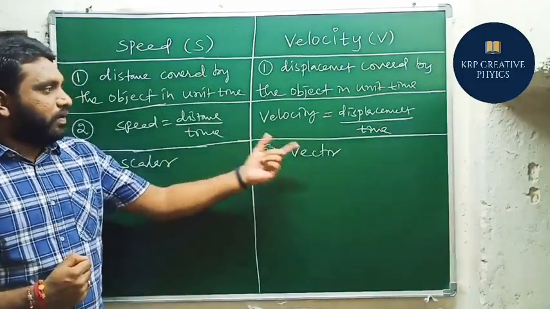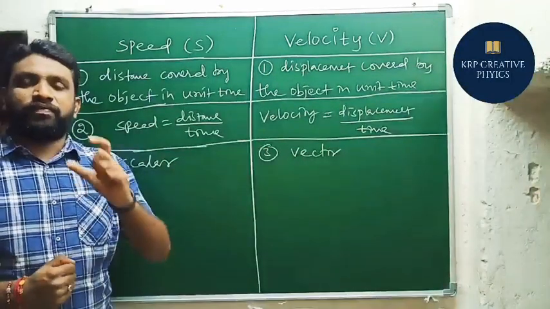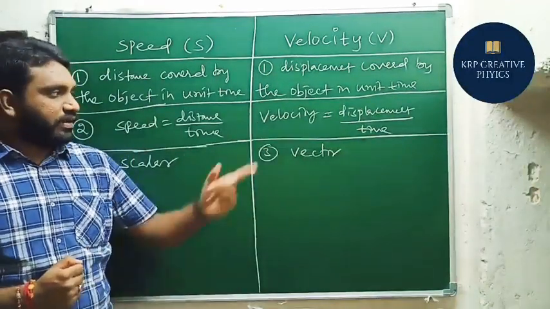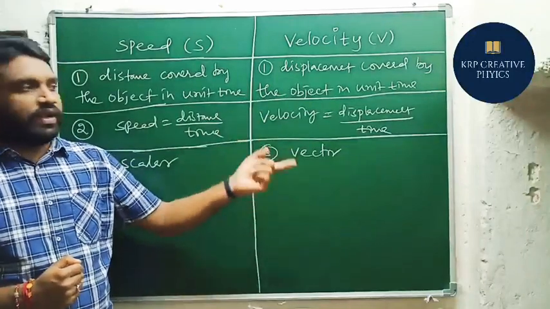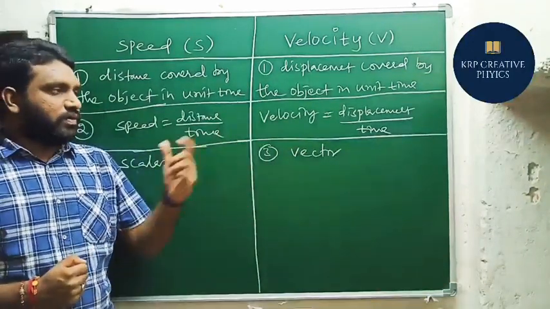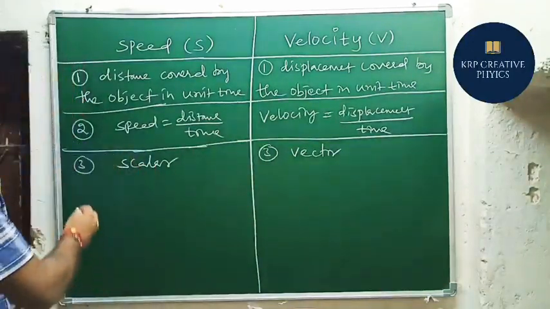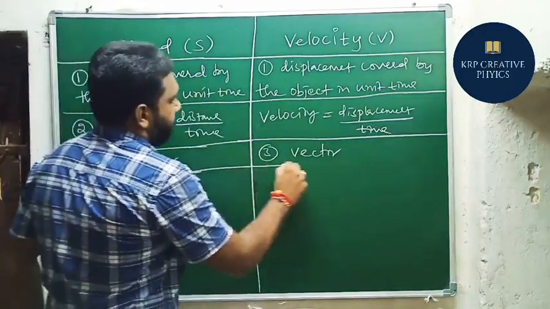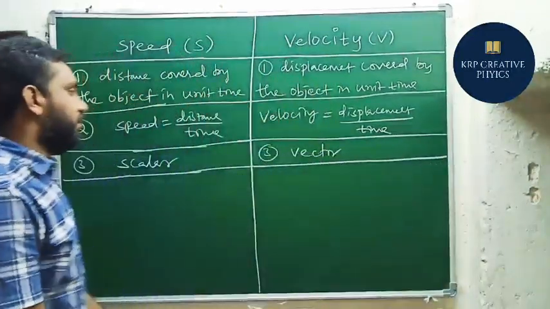Okay? But when we are going to represent the velocity, definitely we have to mention its direction. Why? Because it is dependent on direction, and that too it is a vector quantity. This is what you should keep in your mind. Okay, so let's learn the next difference here after the completion of 3 differences.